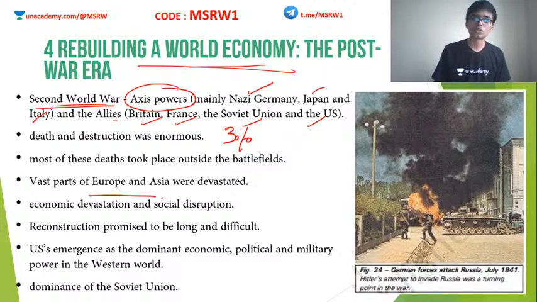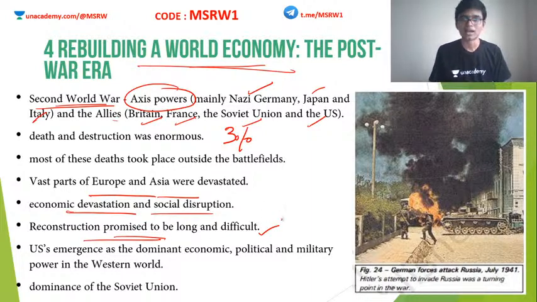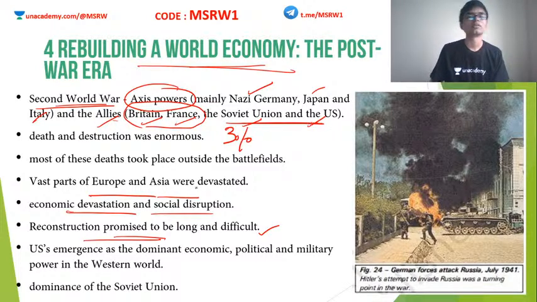So vast parts of Europe and Asia were devastated. Economic devastation and social disruption happened all across. Okay, and reconstruction was a very long road ahead. At the end of the Second World War, the Allied powers won the war, but Britain and France were economically very down, while the US and Soviet Union began to become more and more powerful because of their methods of handling the war. Again, in the Second World War also, no country was able to put a bomb or take an attack into the American mainland.